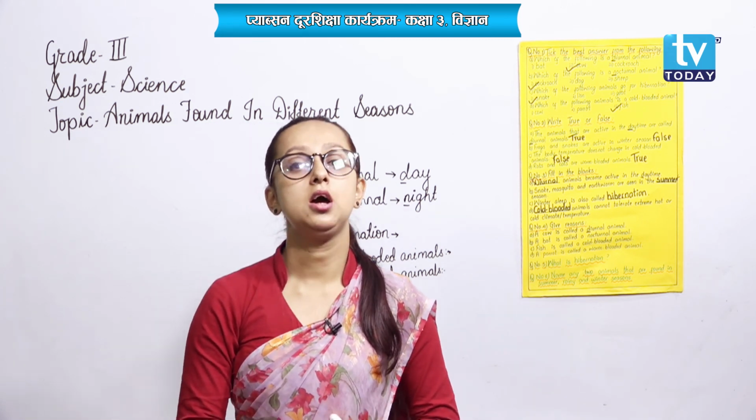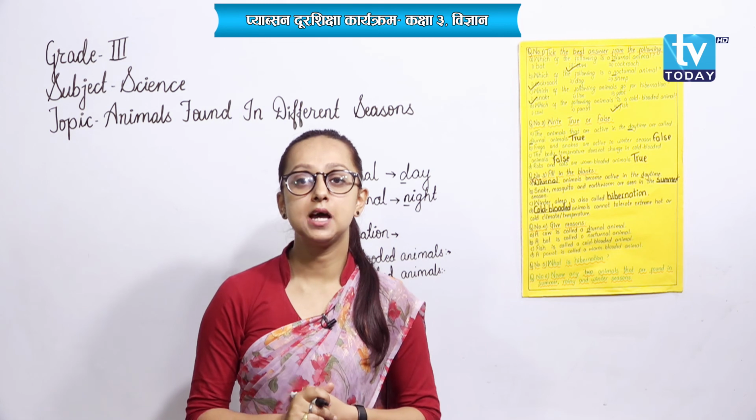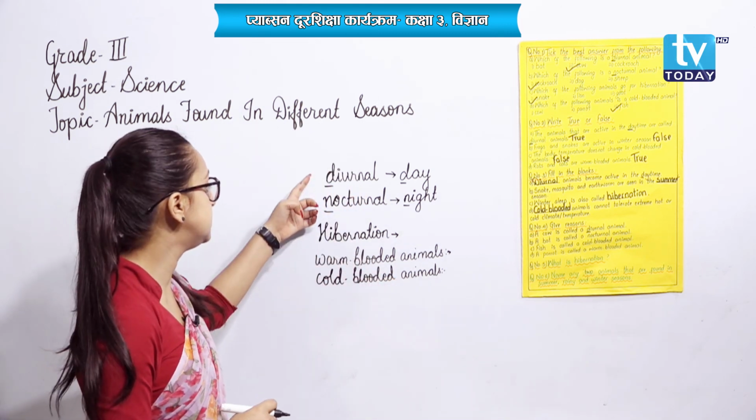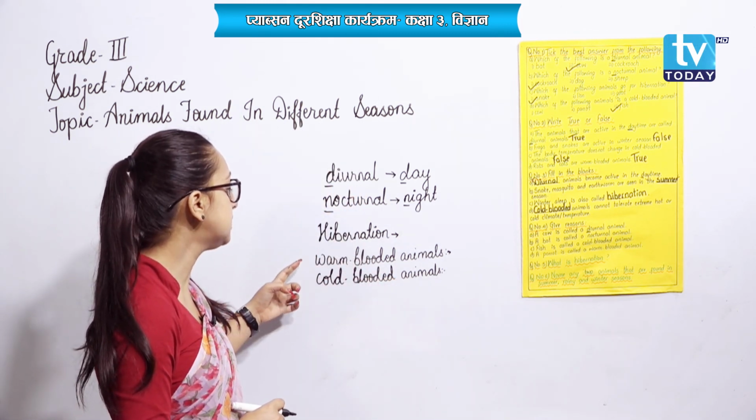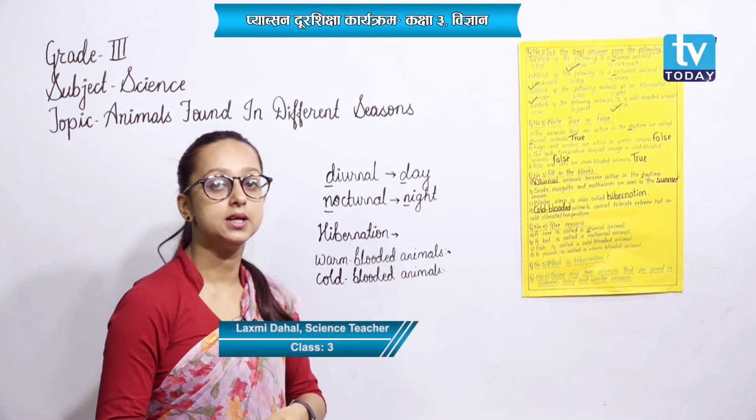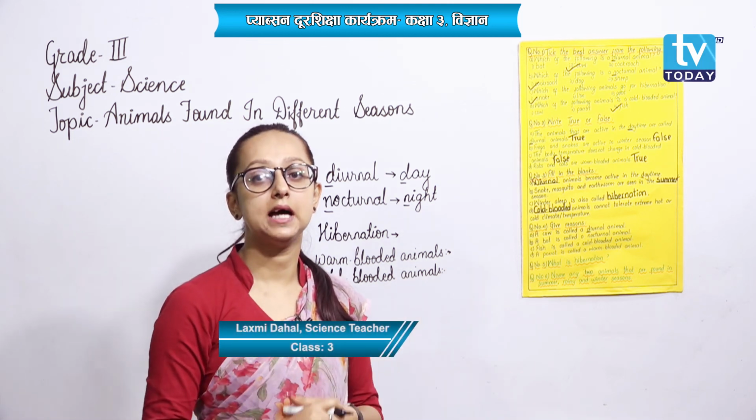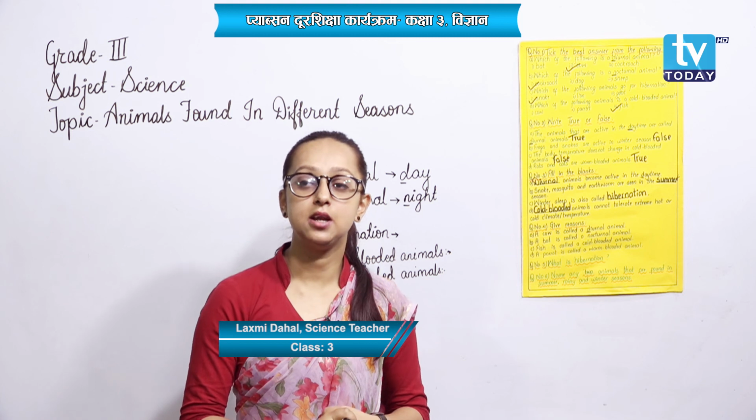Okay, dear students, in this chapter, if you remember these terms, diurnal, nocturnal, hibernation, warm-blooded and cold-blooded along with their examples, it would be enough for you.